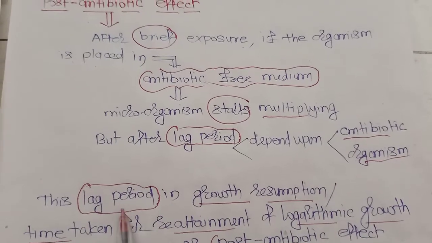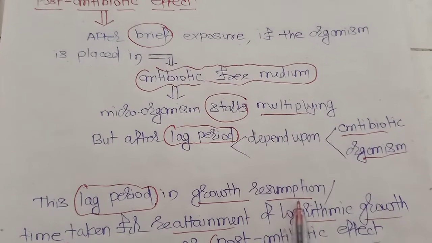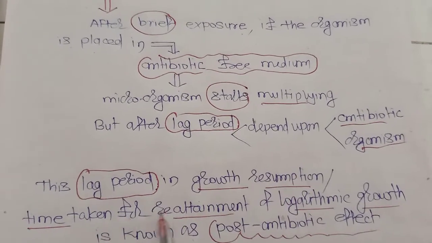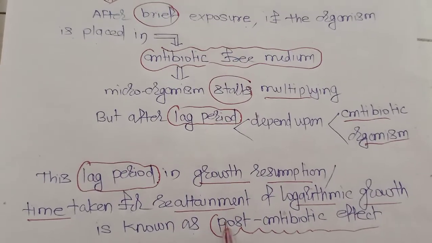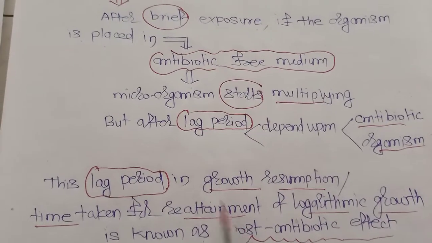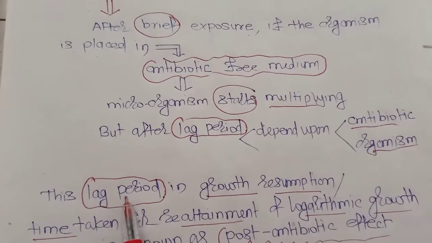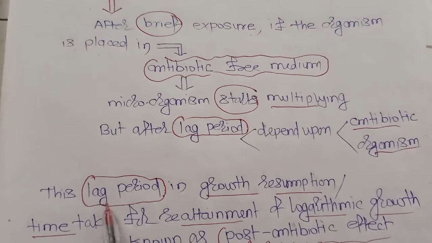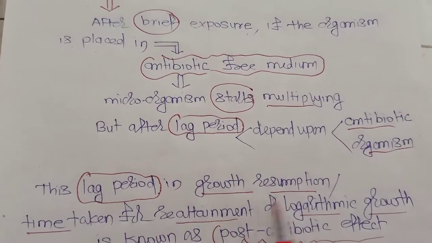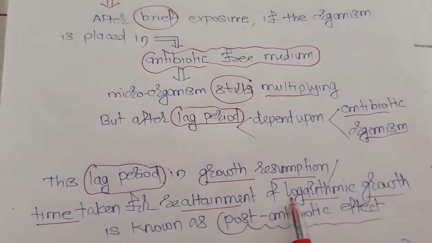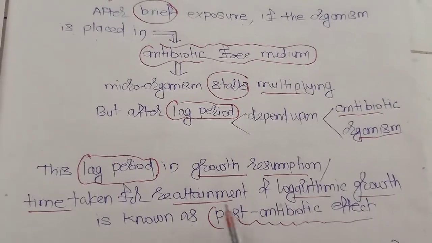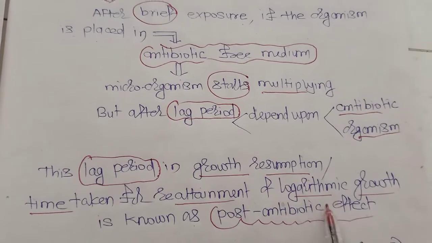So this lag period in growth resumption, or time taken for the reattainment of a logarithmic growth, is known as post-antibiotic effect.